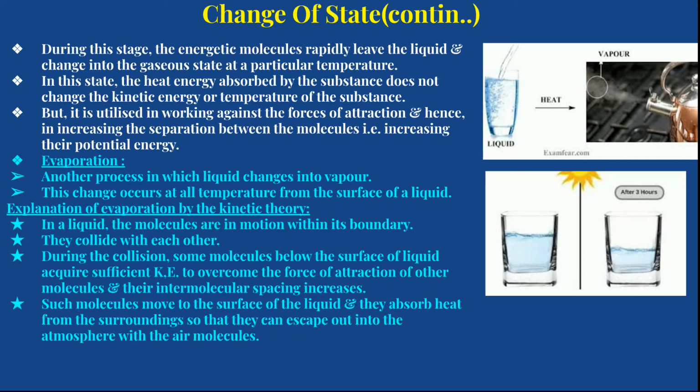Their intermolecular force of attraction comes down, and these molecules move to the surface of the liquid and absorb heat from the surroundings. They gain more kinetic energy and leave the surface of the liquid as a gas into the air. So that is evaporation.